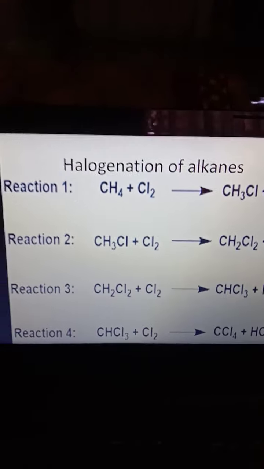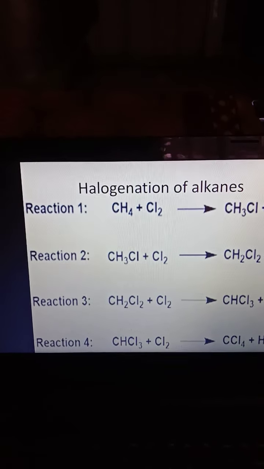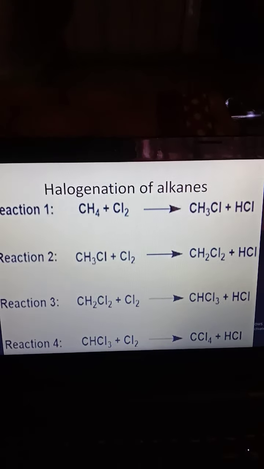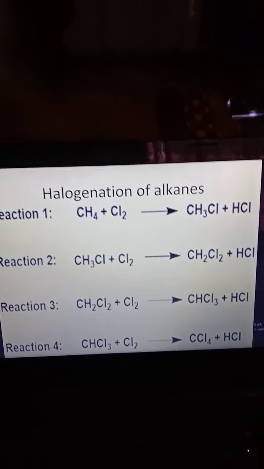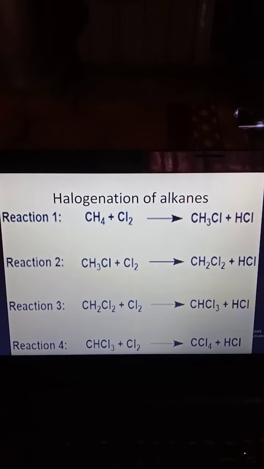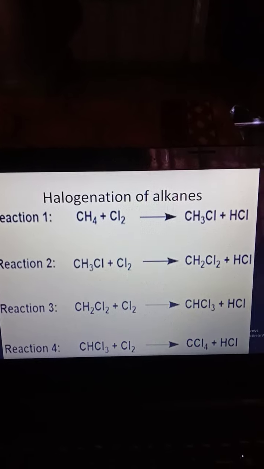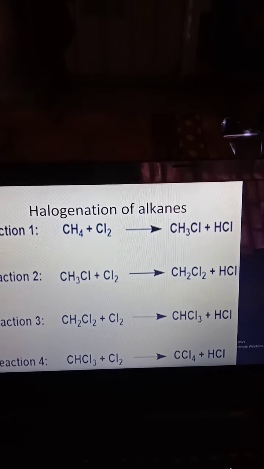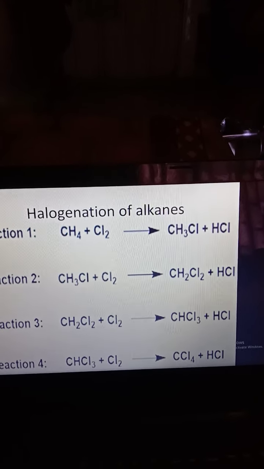Halogenation of alkanes, alkynes, anything. Halogenation simply means addition of halogen, just as hydrogenation is addition of hydrogen. For example, methane reacting with Cl2 forms a compound where one hydrogen is replaced by one chlorine. CH4 converts into CH3Cl, and the byproduct is HCl.